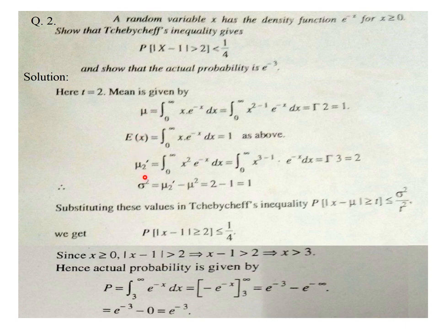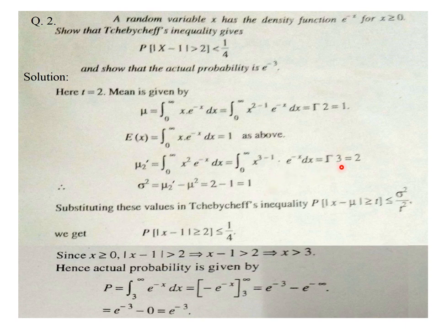Then mu2 dash. Why are we calculating mu2 dash? Because we need to calculate variance also. The formula of mu2 dash is the integral from 0 to infinity of x square f(x) dx, and in place of f(x) we have e power minus x. Then x square is x power 3 minus 1 times e power minus x dx. As per the definition of the gamma function, it is gamma 3.